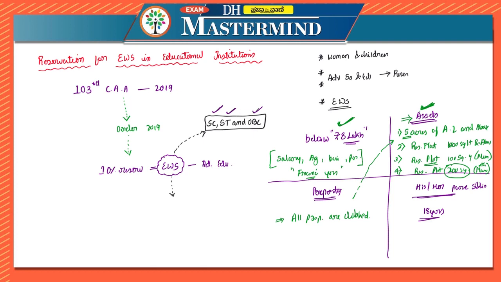So you have to remember that there is 10% reservation, and excluding SCs, STs and OBCs, they can claim according to these conditions. If they are having below 8 lakhs, they are eligible, and assets, properties, and who can avail these benefits also have been given in this particular reservation of economically weaker sections in education institutions. So Article 93 was related to OBCs. Article 103, 10 articles more, is related to economically weaker sections. I hope you have understood about these.